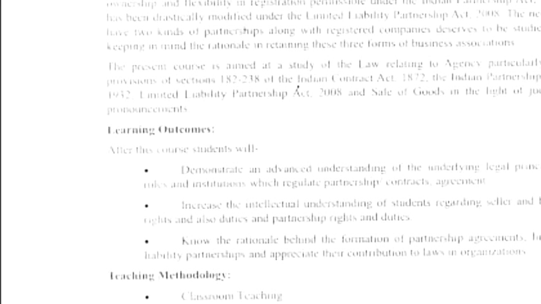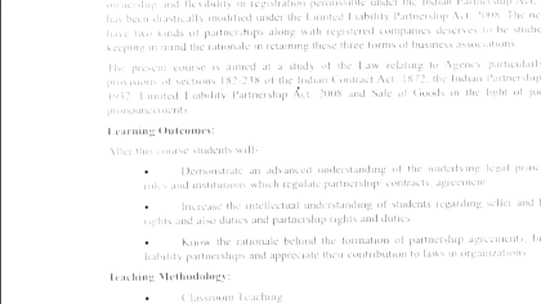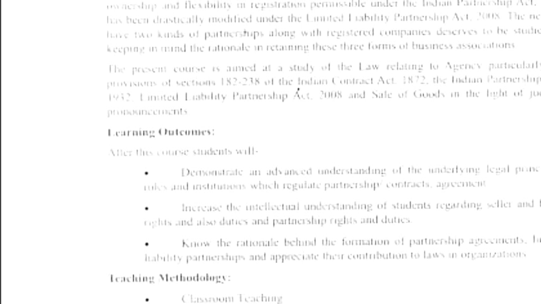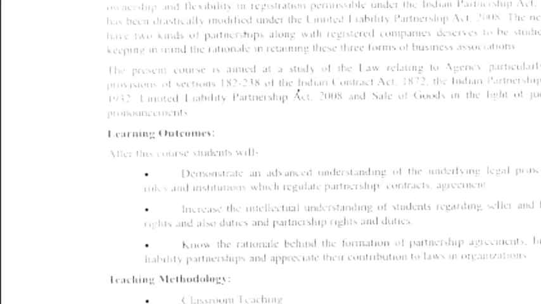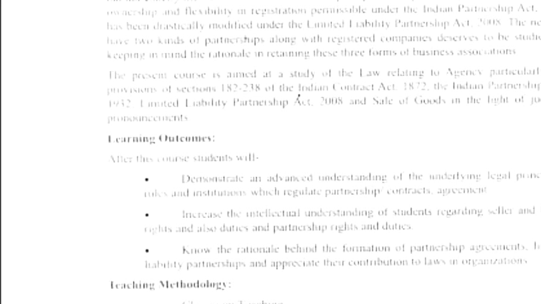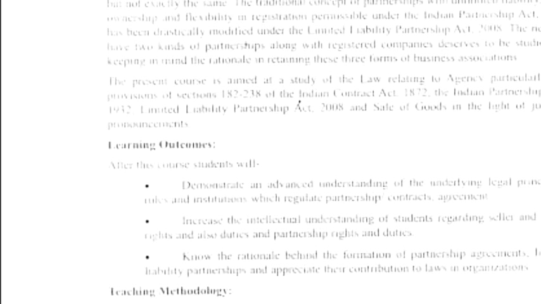So section 2 clause B. The reason I am mentioning this section here is that we have already done it, and I told you in your last class that section 2 clause B does not give you the definition of business. It just tells you what can be included in the business. So according to that, every trade, every occupation, every profession can be included in the business.